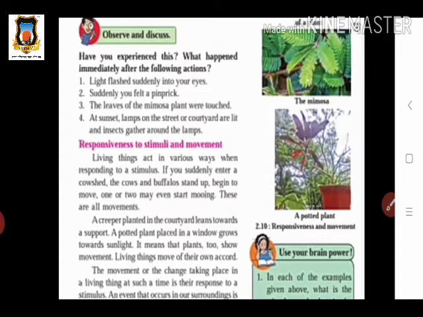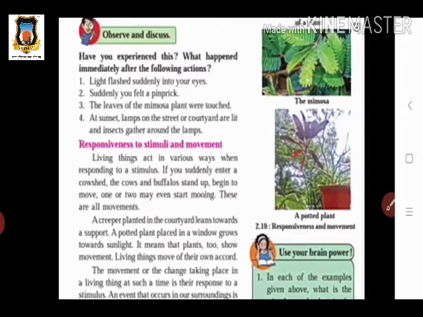So why did this happen? Here we see these things are related to the next characteristic of living things, that is responsiveness to stimuli and movement. Stimuli means when any action happens in our surroundings or with our body, then we give a response. We react instantly to these actions.